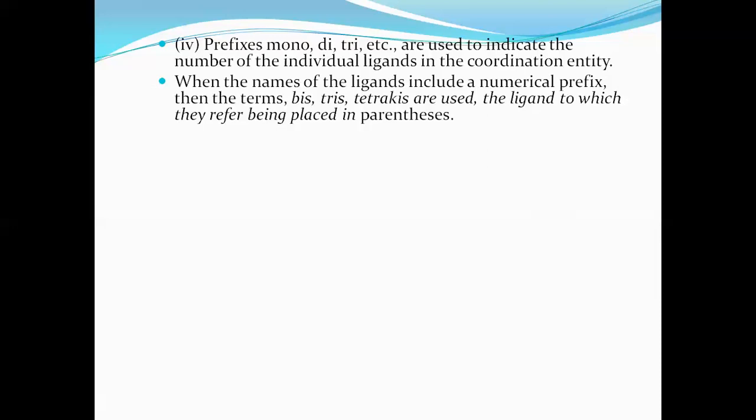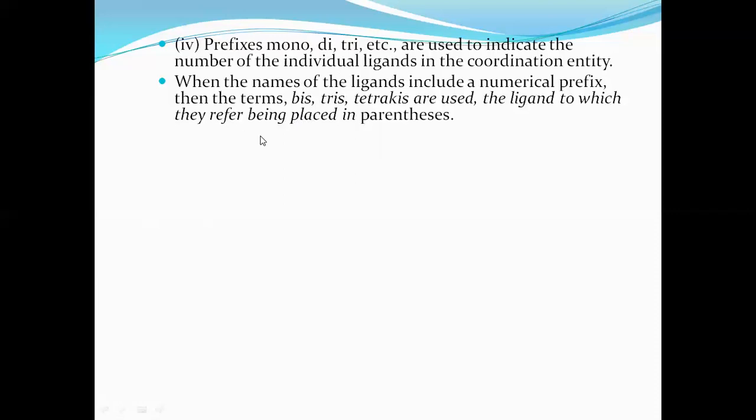In a similar way, if the ligands are of the type ethylenediamine, which is called ethane-1,2-diamine, or triphenylphosphine, where di, tri, etc. are already used in the name of the ligand, in such cases we have to add a numerical prefix such as bis, tris, tetrakis, etc. Bis means two. For ethylenediamine, there we are using di, so there we have to use what? Bis. In parentheses we write the name: bis(ethane-1,2-diamine), like that.